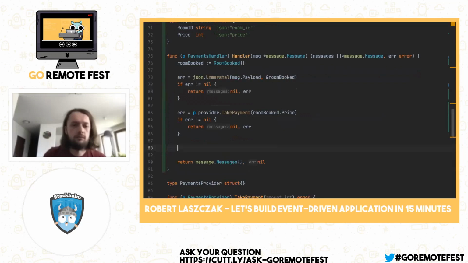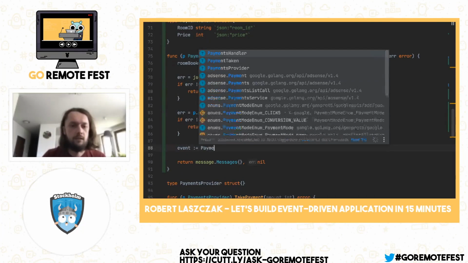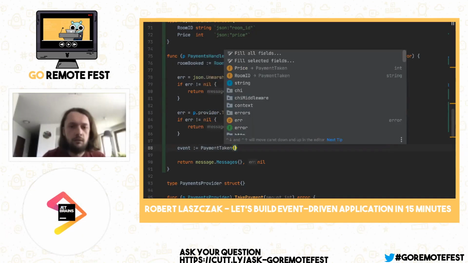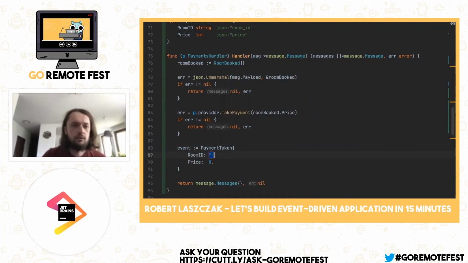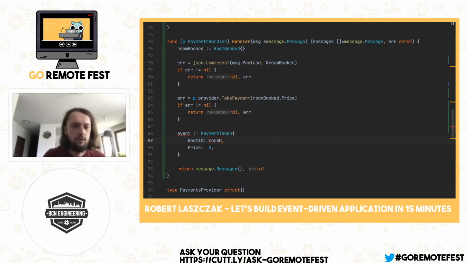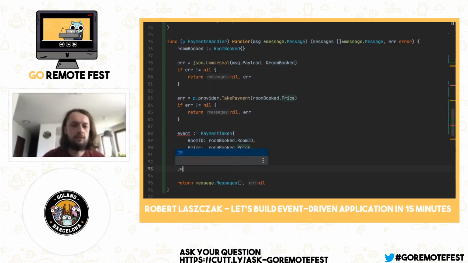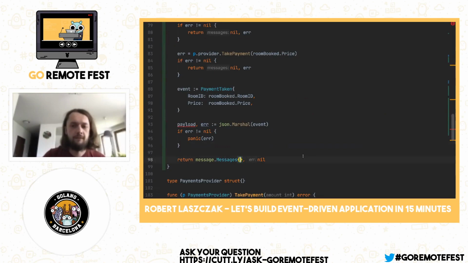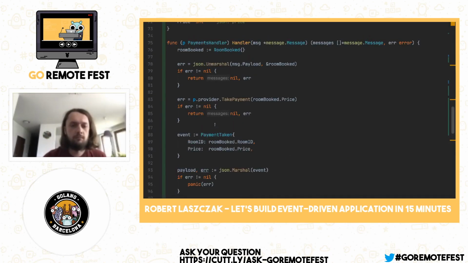And that, what is going on? Okay, room booked. Room ID. Room booked price. And let's marshal it with JSON also. And let's create the message. All right. So it should probably work.